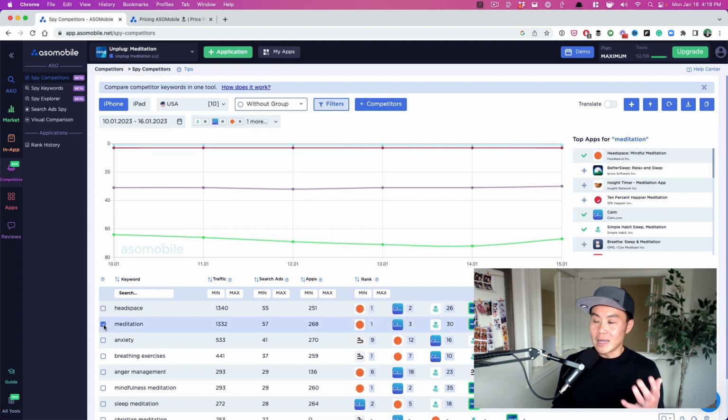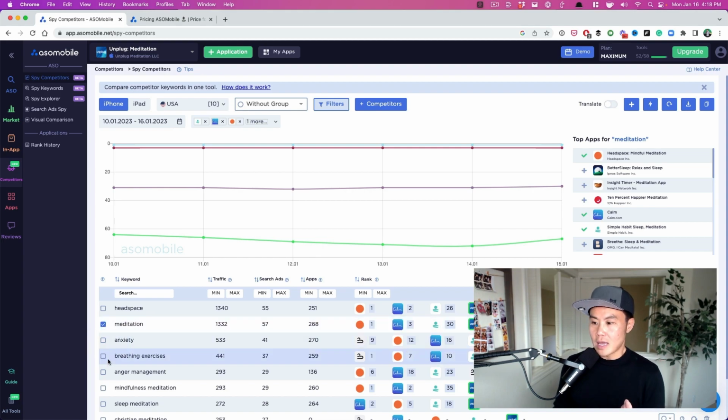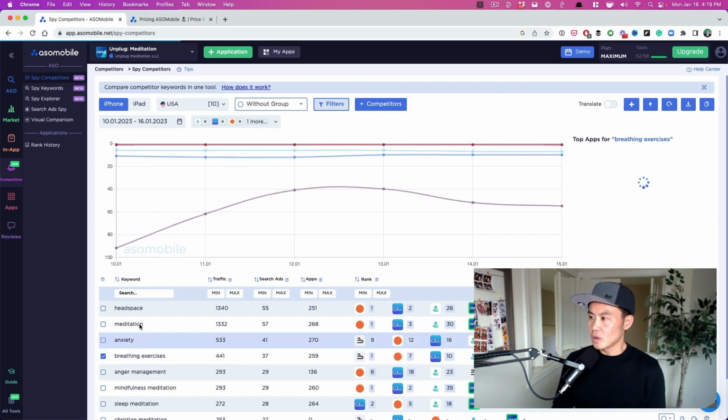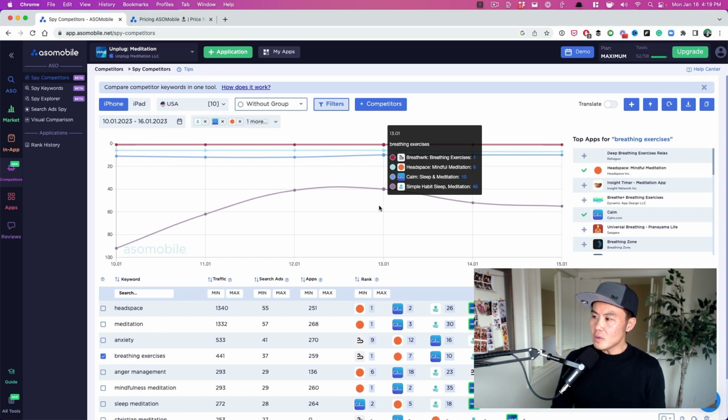All right. So it's like, again, for me, if I'm working on this app, which, Susie's a good friend, and that's why I'm doing this video, I would want to go after other keywords that have pretty decent traffic, but lower competition. And so breathing exercises, let's take a quick look at this. Maybe there's some headway that we can get on with this particular keyword.